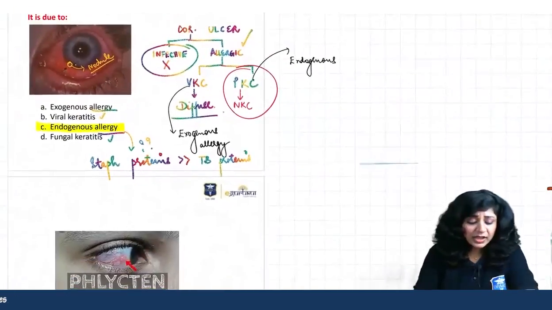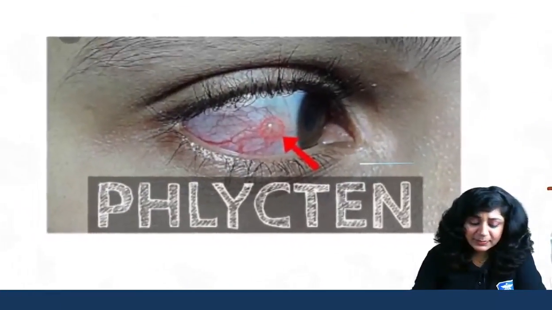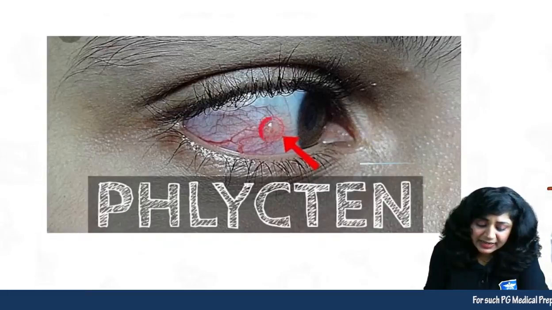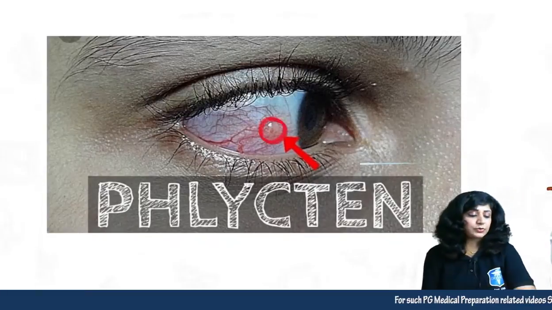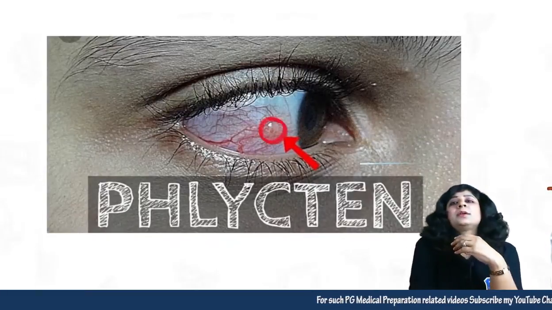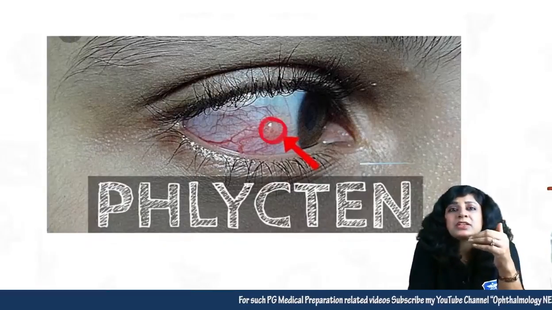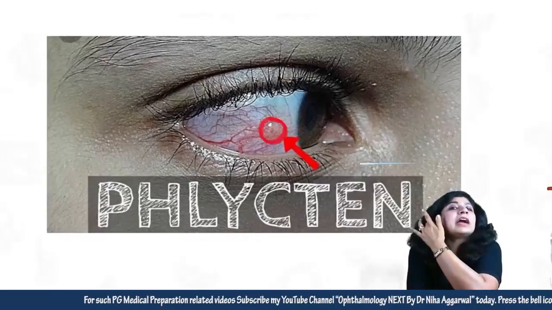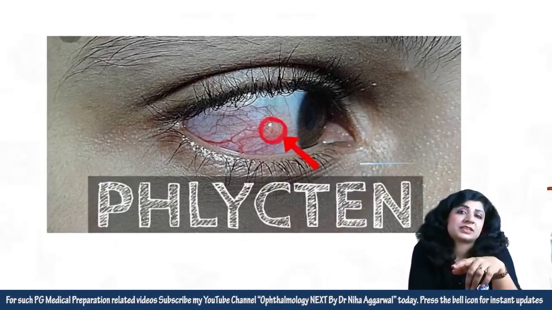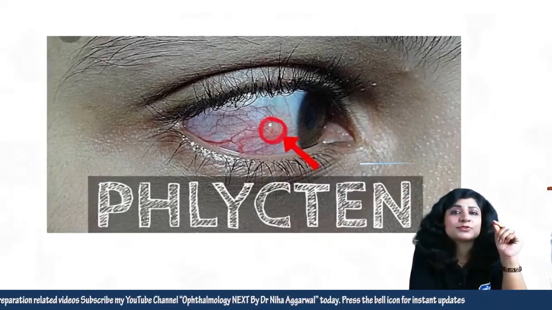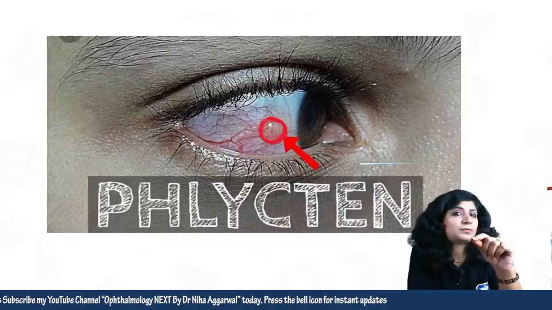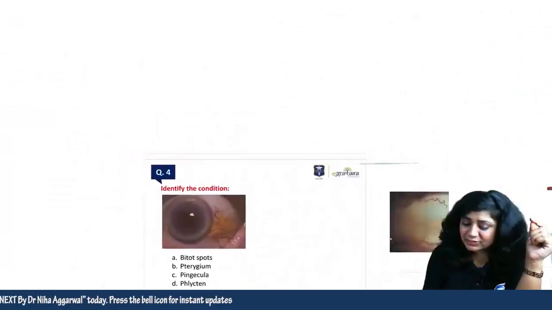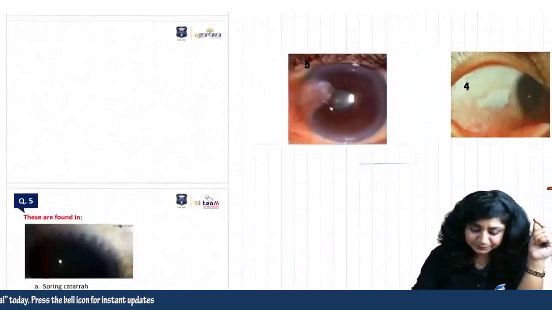Now see this, this is the picture that I usually show you. This is the phlycten, and phlycten means a nodule. Tubercular proteins were earlier considered to be the most common cause, but now it's known that staph proteins are the most common cause. So you have to go with staph proteins followed by tubercular proteins. So this is your phlycten, and I will show you the other ones also.